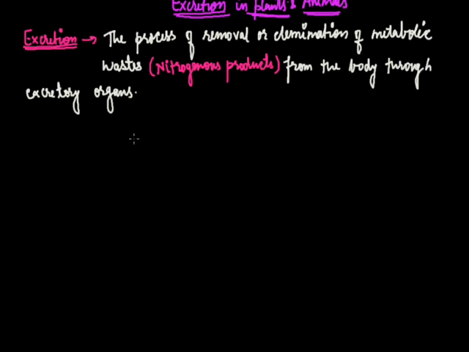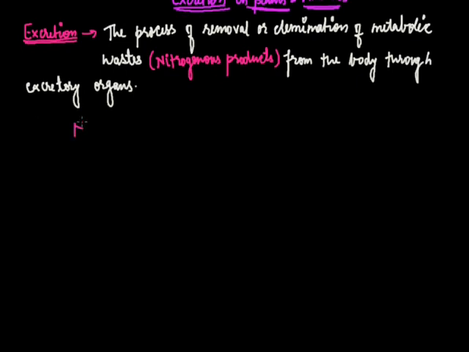Now what is waste material? Waste materials are ammonia, urea, uric acid. So we can say they are nitrogenous waste, and they are ammonia, urea, uric acid, etc. Nitrogenous waste like urea and uric acid.